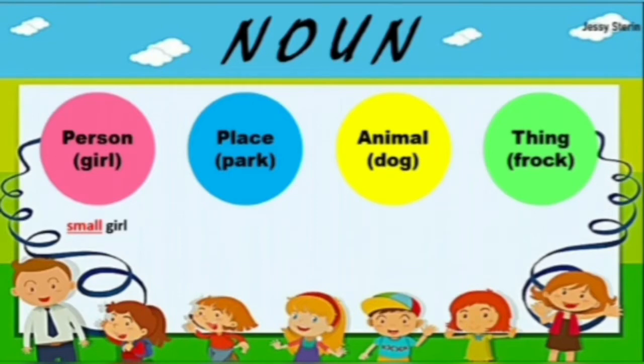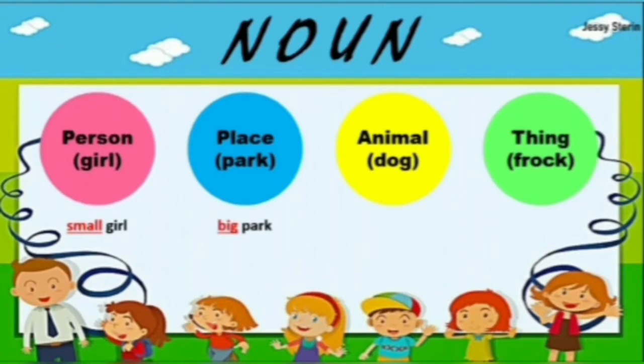Now let us take another example of a place. Yes, now you know that park. Park is a place. Now park can be described as a big park. We are describing the park as big. So big is an adjective which is describing the place park.